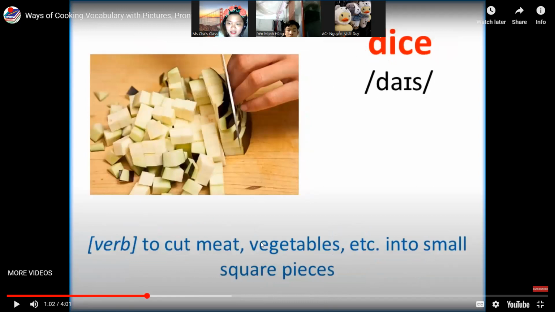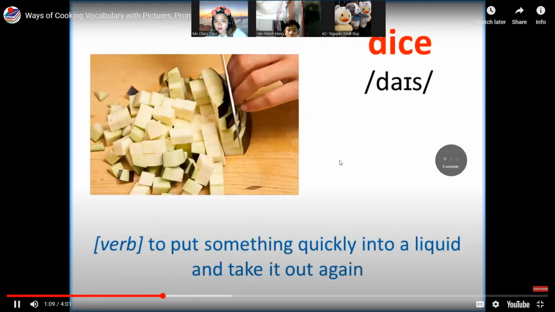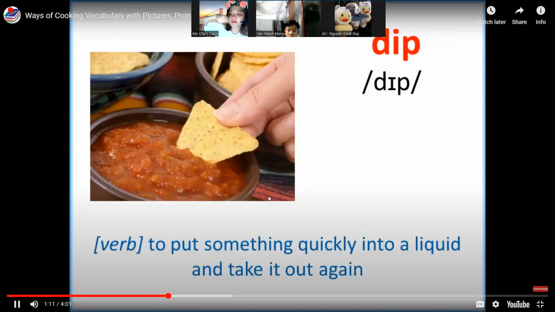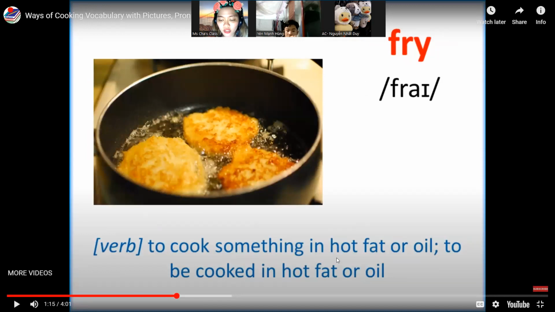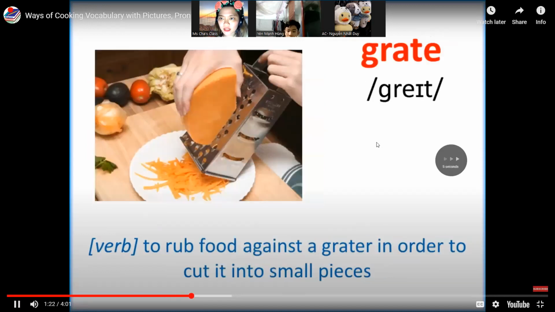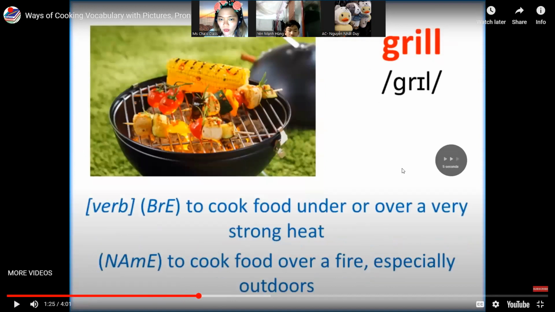We also have dice, to cut meat or vegetables into small square pieces. Dip, to put something quickly into liquid. Fry, to cook something in hot oil or hot fat. This one is grate, to rub food against a grater in order to cut it into small pieces. All right. With this one, thank you, AC, this one is grill, to cook food under or over a very strong heat.